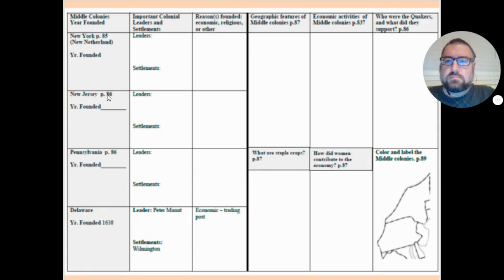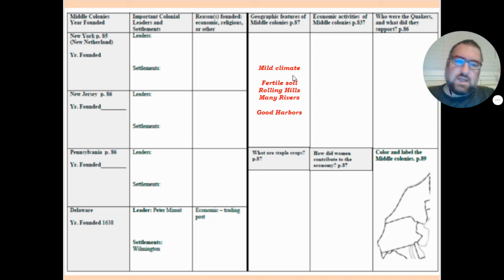Moving on. Working on the middle colonies page. Once again, we previously talked about the geography of the middle colonies, how they were known for having a mild climate, which again, mild means not too hot, not too cold, just kind of in the middle, like the colonies.